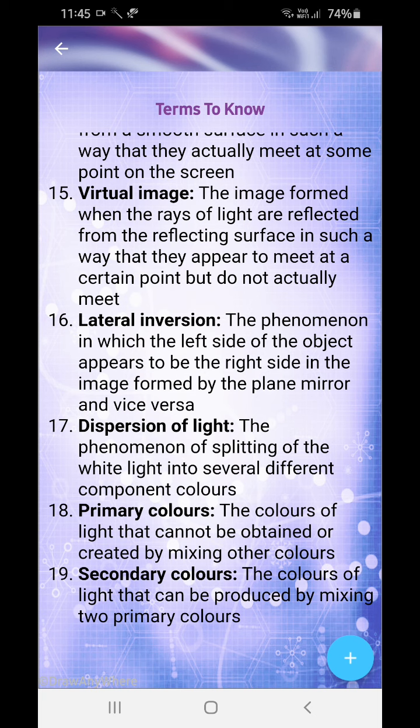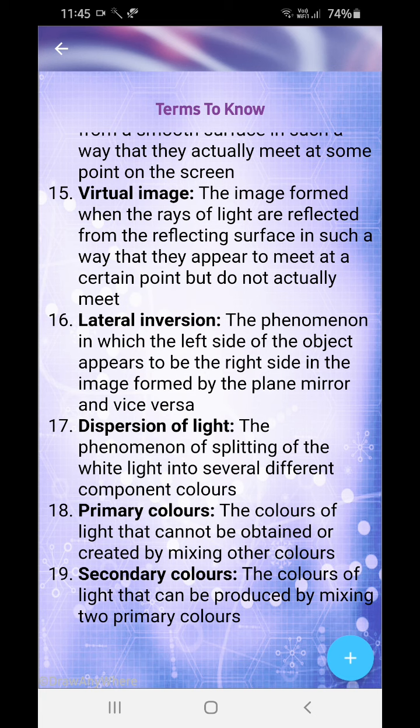Okay, so the image of ourselves which we see in the mirror kept in our room is a virtual image, because it is laterally inverted. You see your right hand as left in the mirror, and your left hand as right. So this is the virtual image definition. And that certain point, what is it? That certain point is known as the focus. You will learn it in class 8.